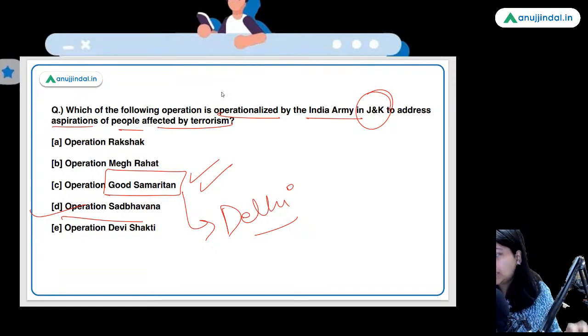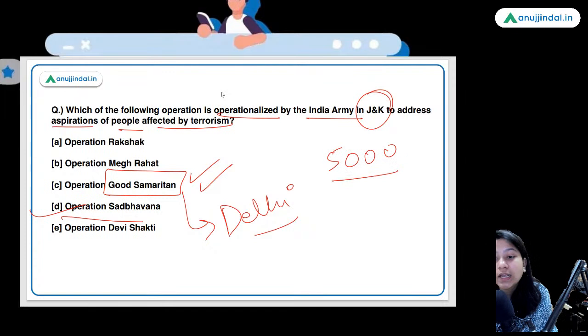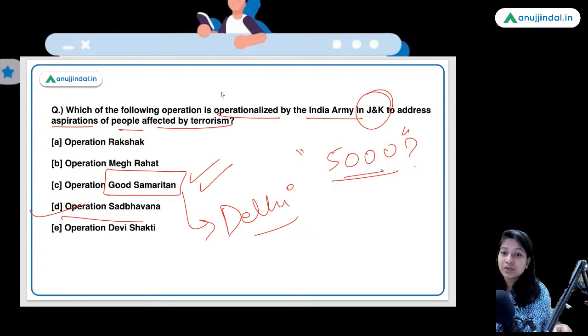Yes, Anshu Tiwari. Operation Devi Shakti is there for rescuing Indians who are there in Afghanistan. Basically, when this entire Taliban takeover was happening in Afghanistan. Very good, Barkha Gaurav, 5,000. But why are you all putting a question mark ahead of it? That suggests that you are not confirm about it. But here, 5,000 is the answer, and this shows that you need to prepare government schemes thoroughly.